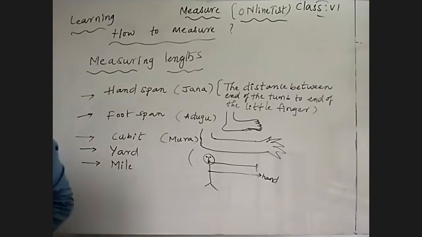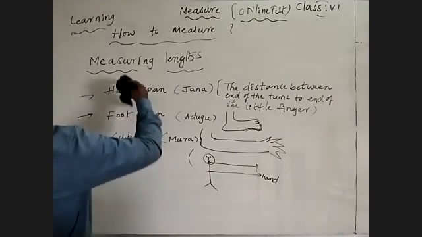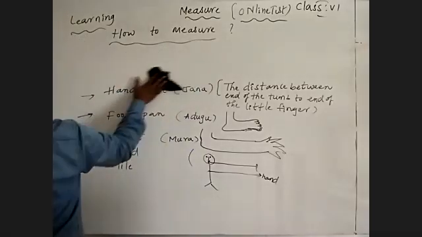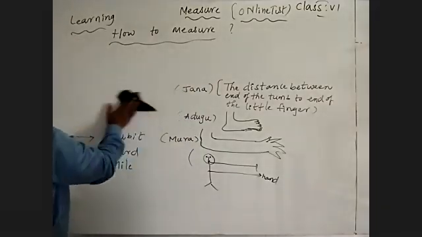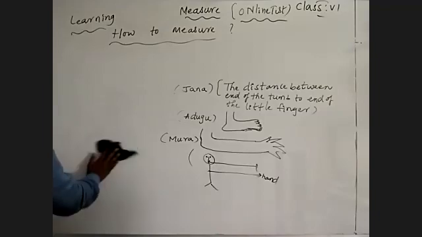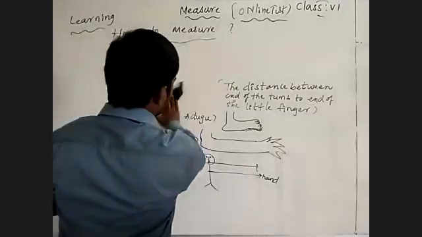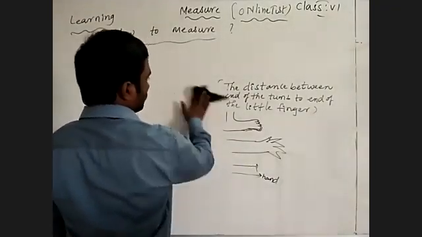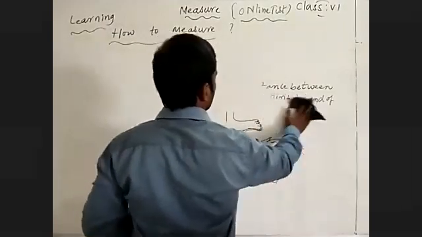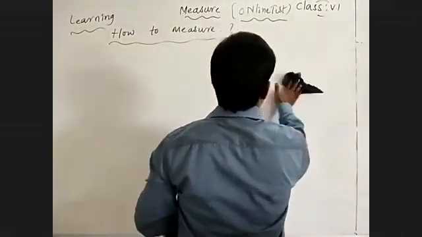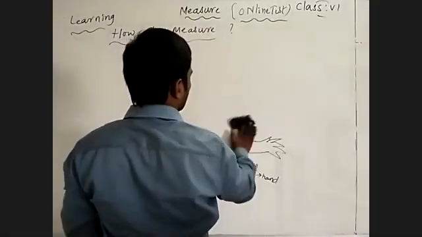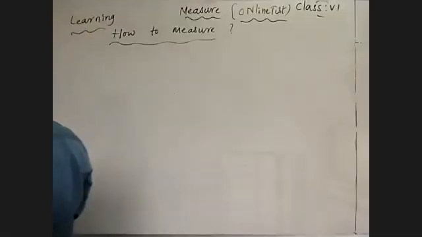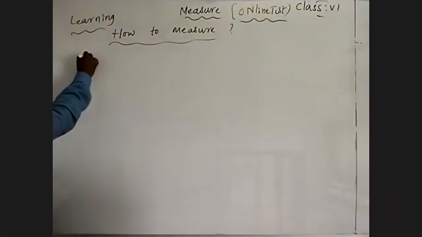So finish that. Coming to that, we are learning about measuring length.